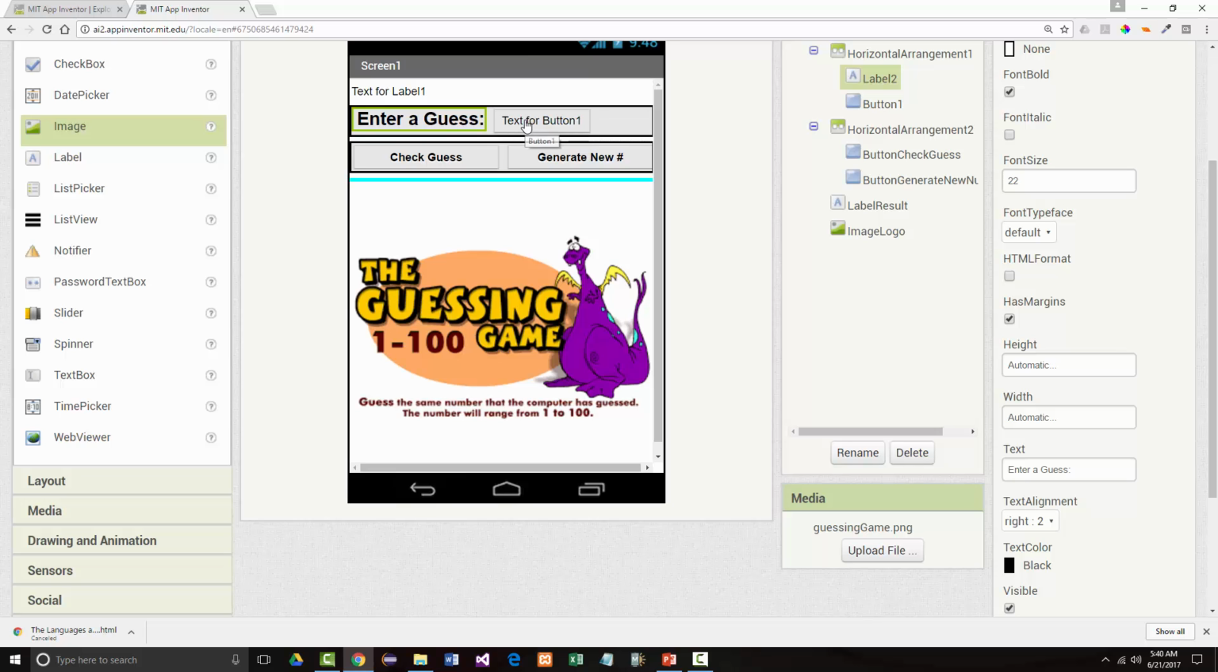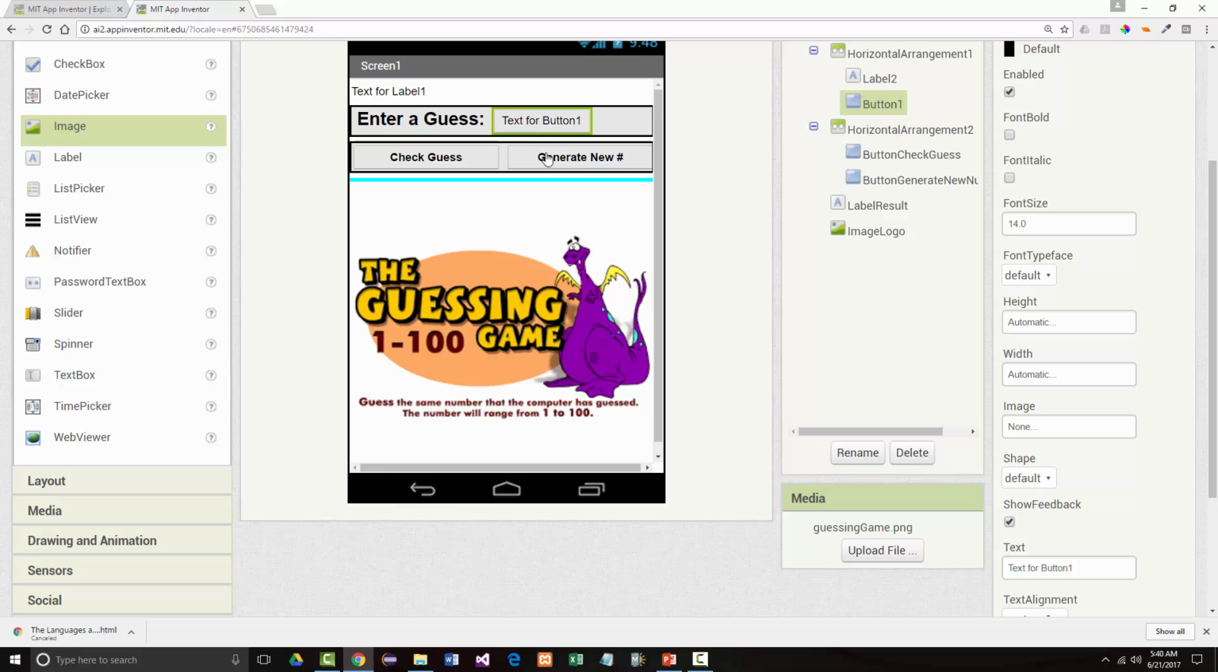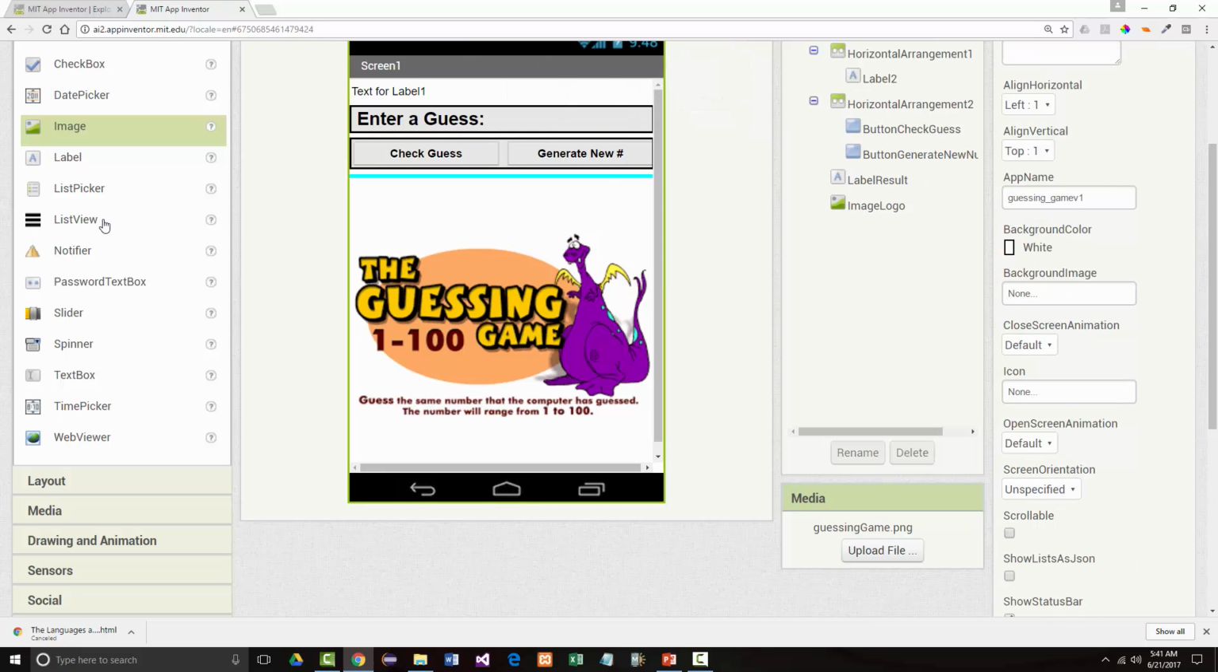I think we're gonna do something a little different here. This shouldn't be a button. I don't know why I would have made that a button. Okay, so I don't need that. But what I do want to put in there is a text box.